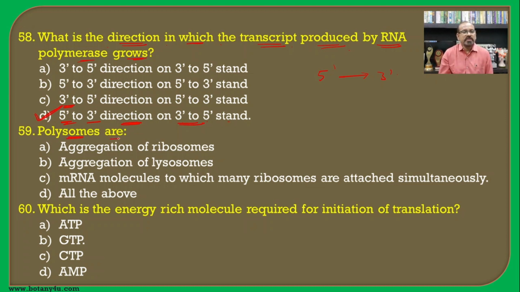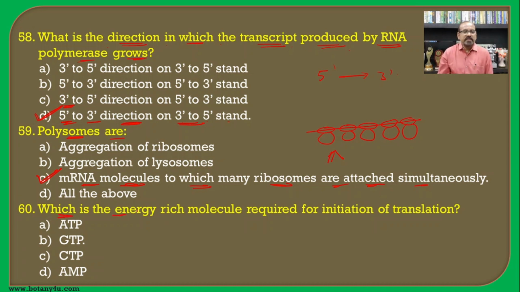Then polysomes: if you see the bacterial diagram, you will find a condition where the mRNA is in association with many ribosomes. Such a condition is known as polysomes. It means mRNA molecules to which many ribosomes are attached simultaneously for the synthesis of multiple copies of the proteins or polypeptide chain, and hence C is the correct answer for this question.